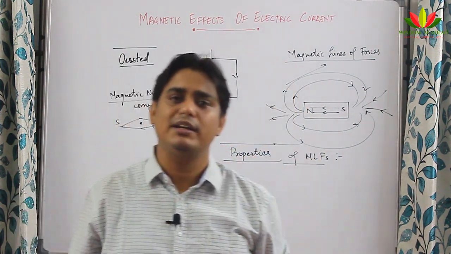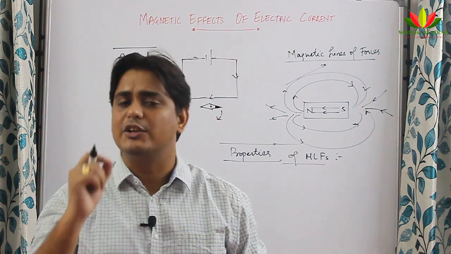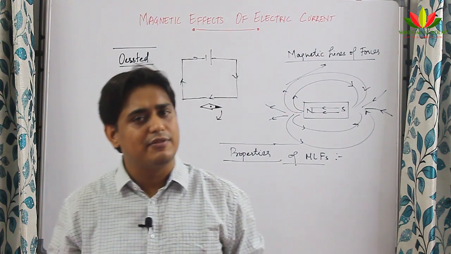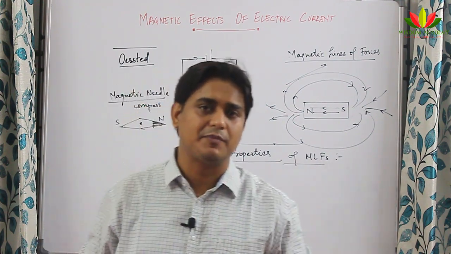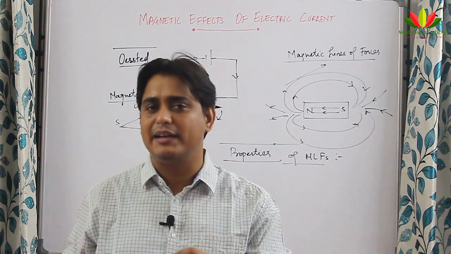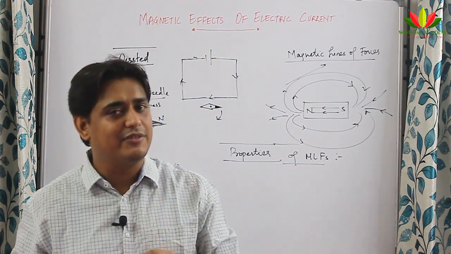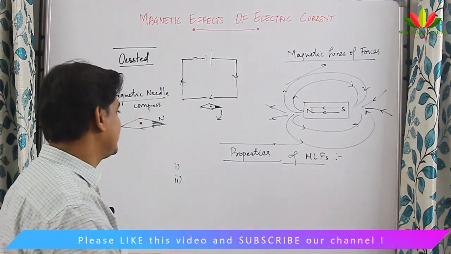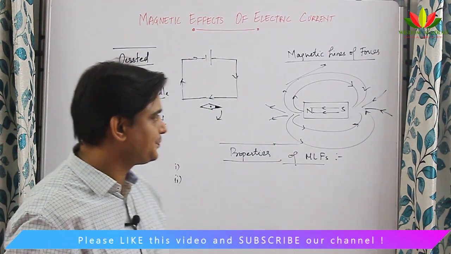Please write this second point. You can write that tangent drawn to any magnetic line of force will give the direction of magnetic field. I will repeat once again. Tangent drawn to any magnetic line of force will give the direction of magnetic field. Very important property, which is the second property of magnetic lines of force.